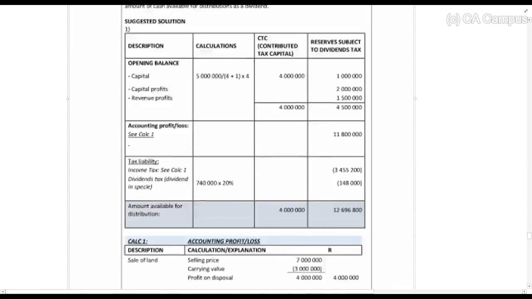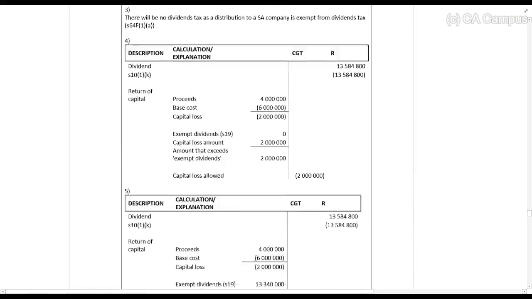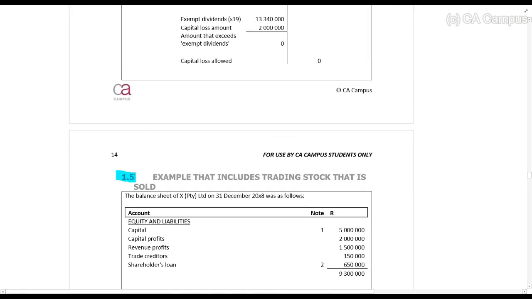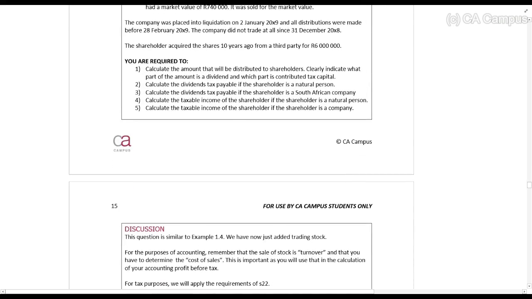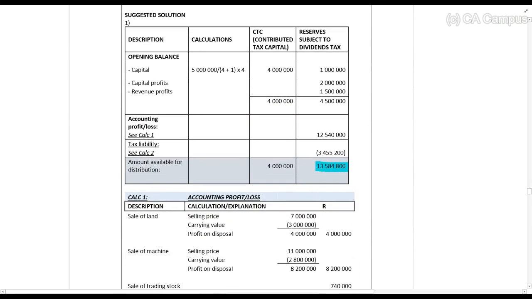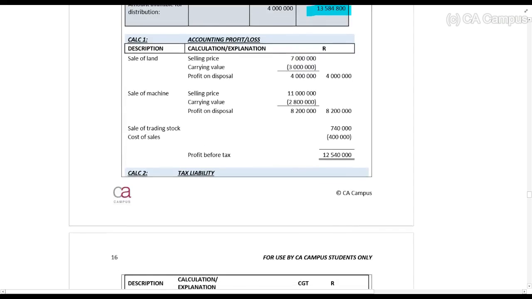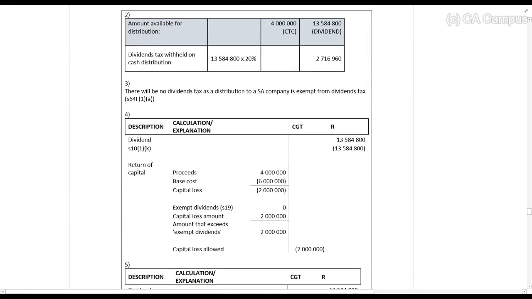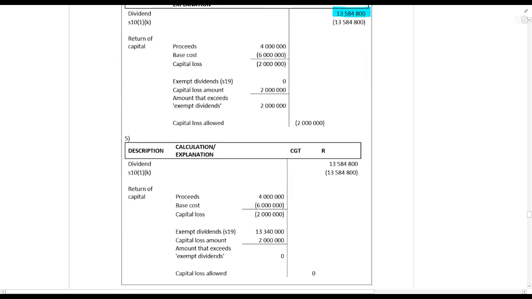Let me give you a quick indication in example 1.5. Amount available for distribution, 13,584,800, and I want you to see that amount is the same for the natural person and if it's a company. Number 4 is when it's a natural person, 13,584,800, and number 5 is when it's a company, 13,584,800. Can you see? They agree.